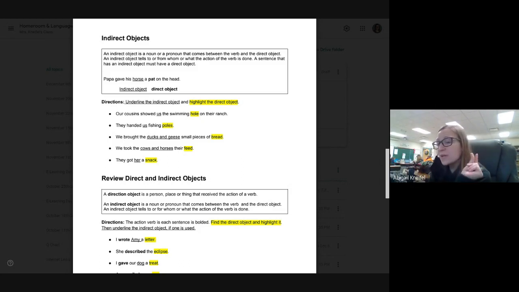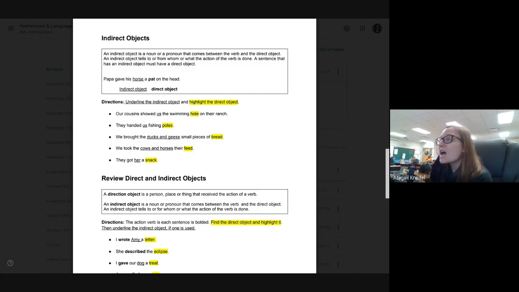So us should be underlined, hole should be highlighted. Number 2, they handed us fishing poles. Handed is our verb. Poles is our direct object. Who's being handed the poles? Us. So us is the indirect object. Well, us, not actually we, because we're not getting fishing poles.